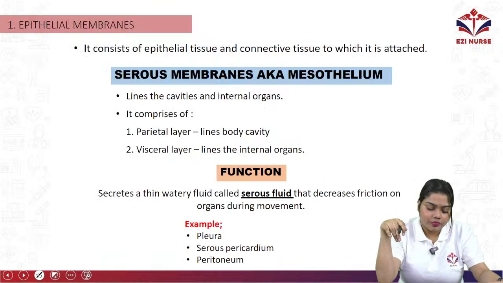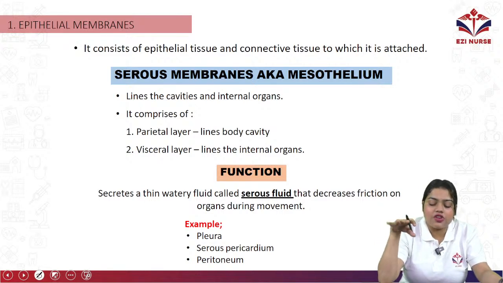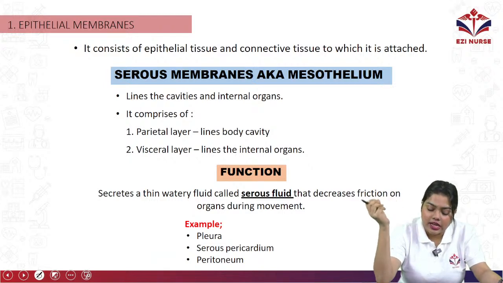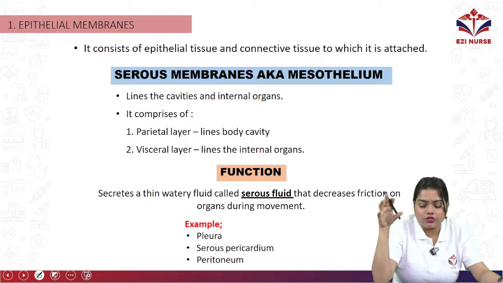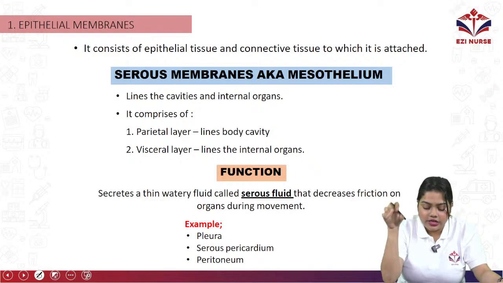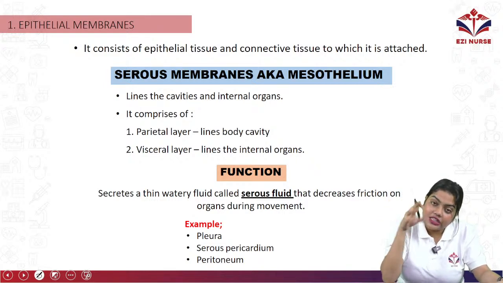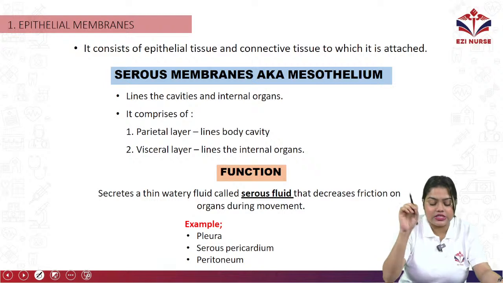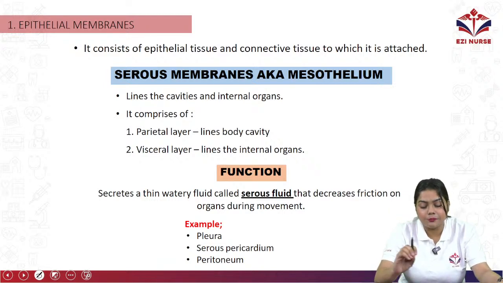So the epithelial membrane consists of epithelial tissue and the connective tissue to which it is attached. Okay, so the serous membrane or mesothelium, sorry for the pronunciation, the serous membrane or mesothelium lines the cavities of internal organs. It comprises two layers. One is the parietal layer, one is the visceral layer. The parietal layer lines body cavities, and the visceral layer lines the internal organs.